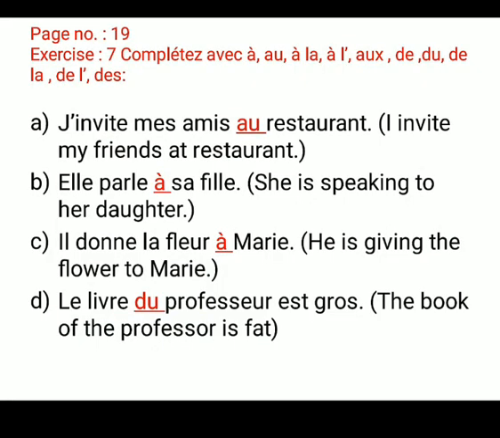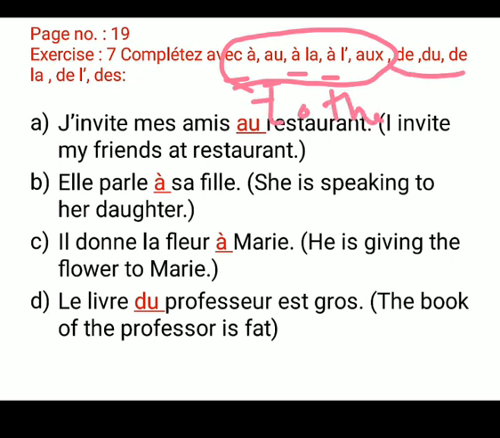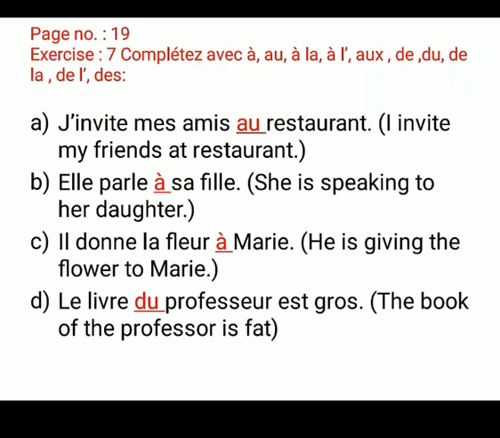So students, on page number 19 in your book, there is exercise number 7. Complete with au, a la, du, de la. The meaning of all these words is to the. And next, du, de la, all these words mean some, of the. So somewhere you will use to the and somewhere you will use some, according to the sense. Here I have written in French and in English also. According to the sense, put the articles.